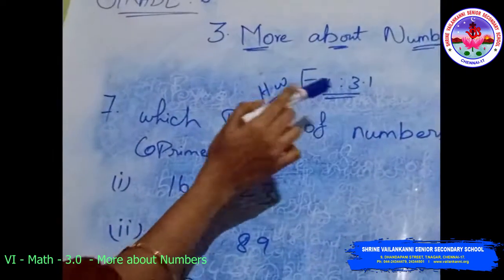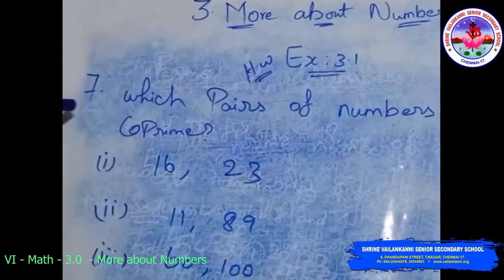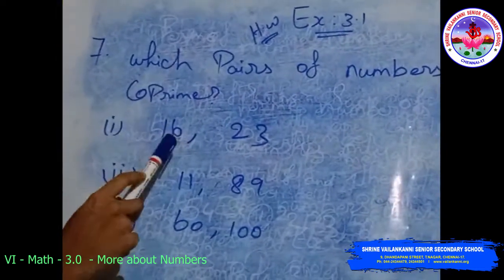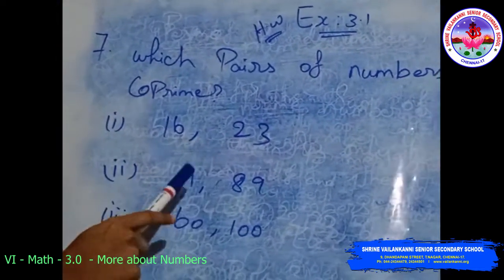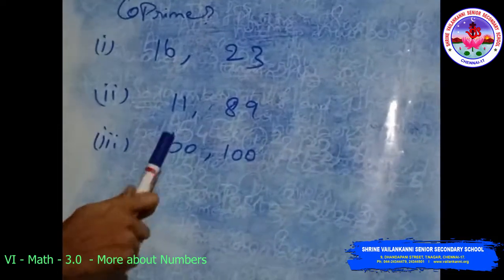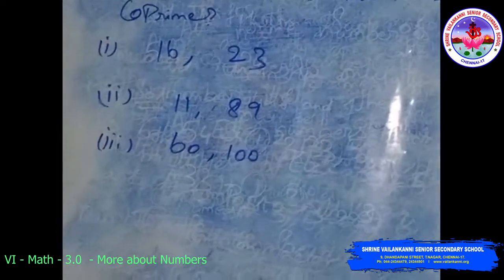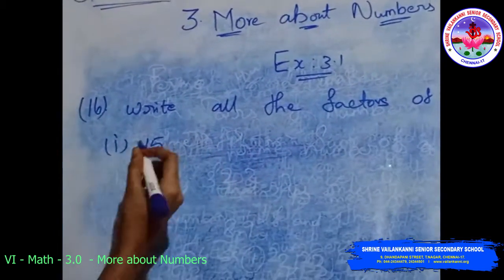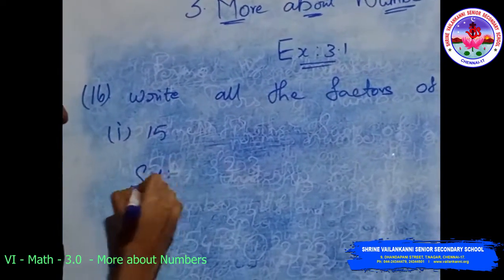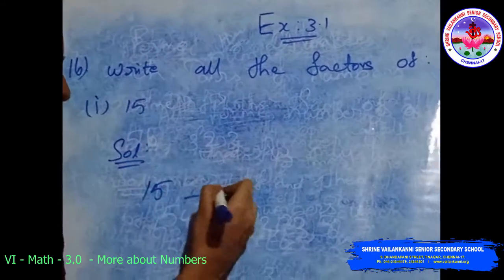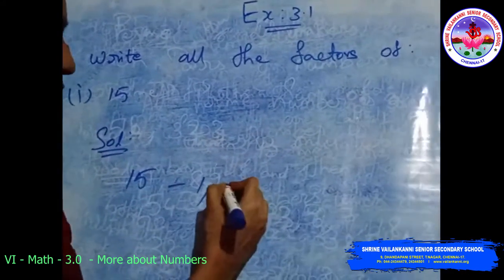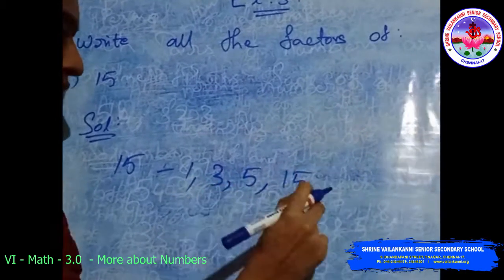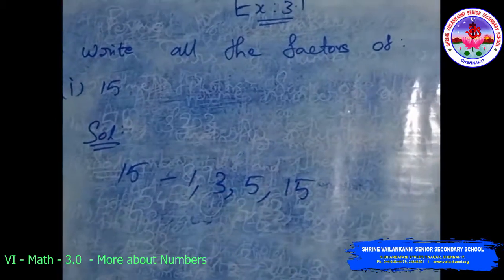Exercise 3.1 homework sum 7. Which pairs of numbers are co-prime? First one 16, 23. Second one 11, 89. Third one 60, 100. 16th question. Write all the factors of 15. Solution. Write all the factors of 15. 1 is a factor of 15. Also 3, 5, 15. These are the factors of 15.